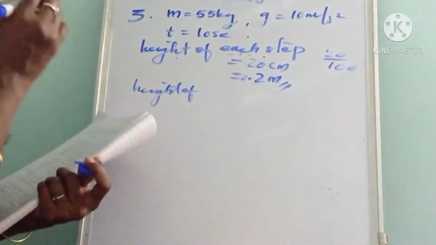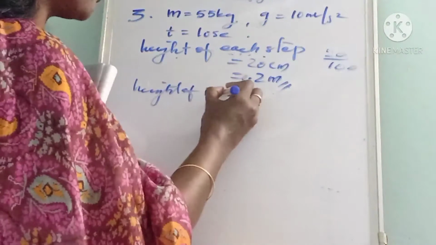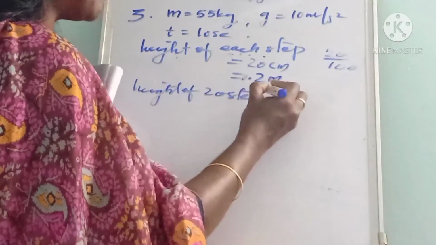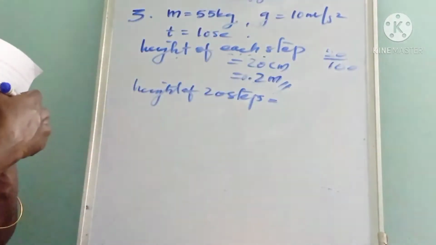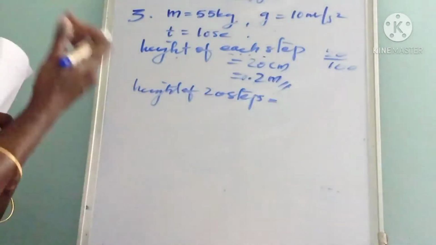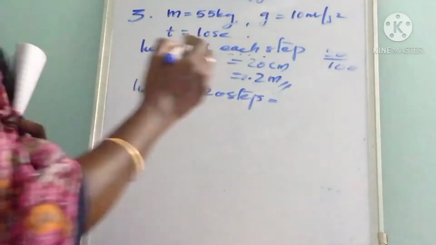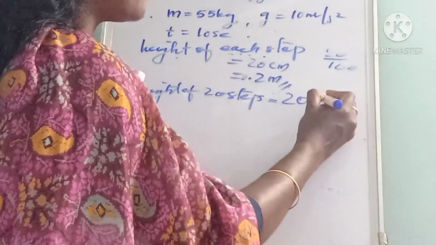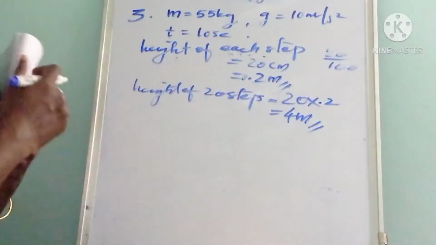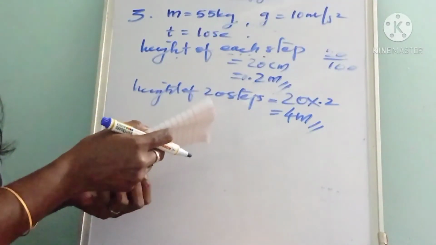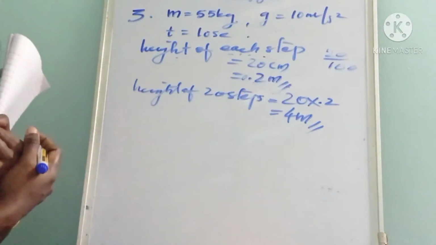Then we have to find the height of 20 steps. Total it is 20 steps. Here the height of one step is 0.2 meter. Then what is the height of 20 steps? 20 into 0.2, that is 4 meter. The height of 20 steps is 4 meter.